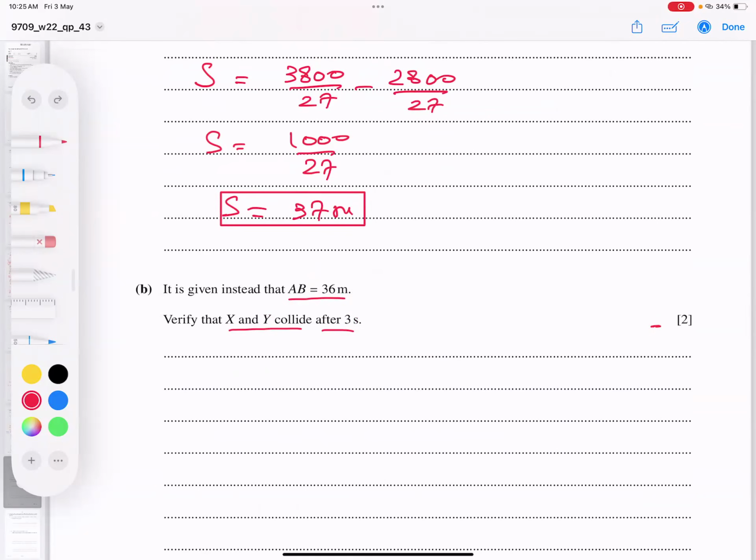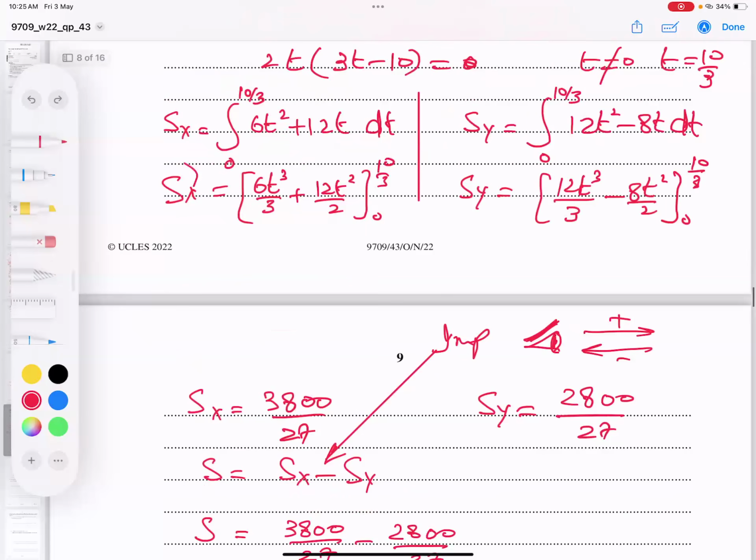I have two methods. Okay, student, this is the distance traveled by X and this is by Y. If I simplify, SX becomes 2t to the power 3 and 6t squared. I just leave it here, 10 by 3. This will help us.